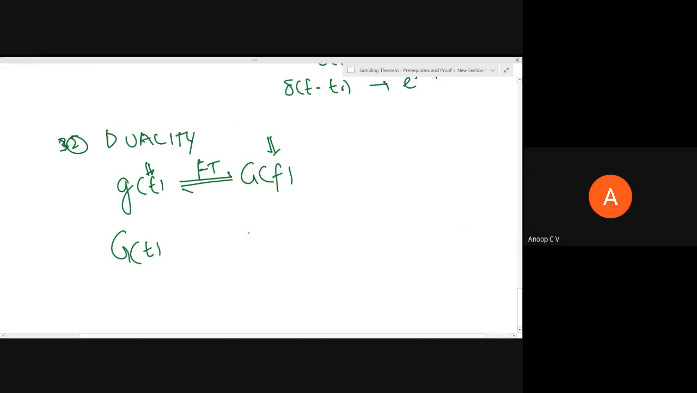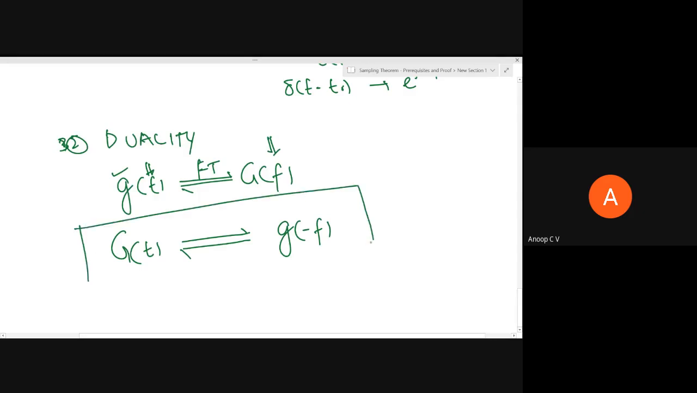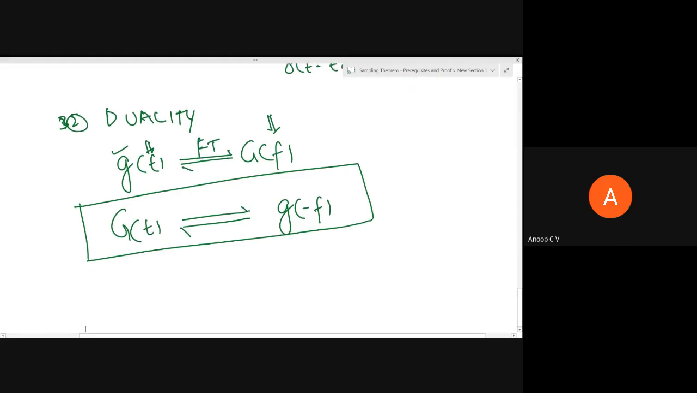Then its Fourier transform will be equal to g of minus f. So if you have to get the Fourier transform of capital G of t, what you should do is take this small g of t and in that t you replace with minus f. That is actually the duality property. We'll see the duality property whenever we are proving the sampling theorem. So that is another aspect.